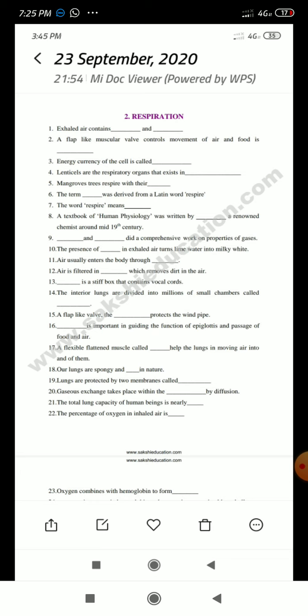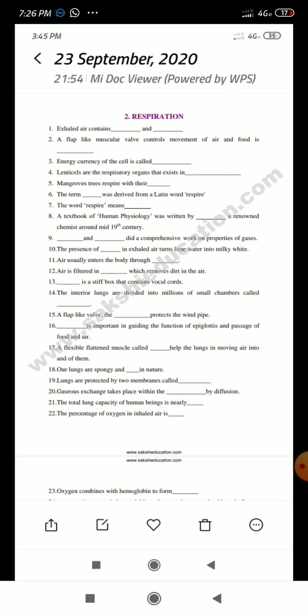21%. Whenever we are inhaling, the oxygen percentage is 21%. Whenever we are exhaling, oxygen is there also, but how much percent? 16%. Remember, inhaled air contains oxygen 21%, exhaled air contains 16%. Like that, carbon dioxide. Inhaled air contains 0.03 to 0.04%. Sometimes some books give 0.04, so we can consider 0.03 to 0.04. And in exhaled air, 4.4 or 4%.